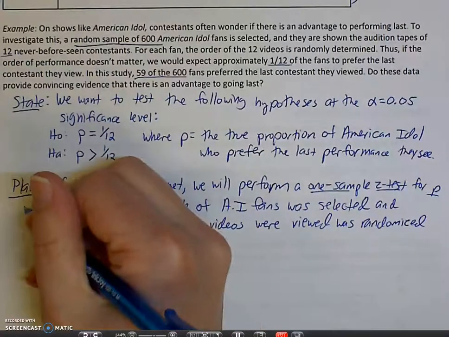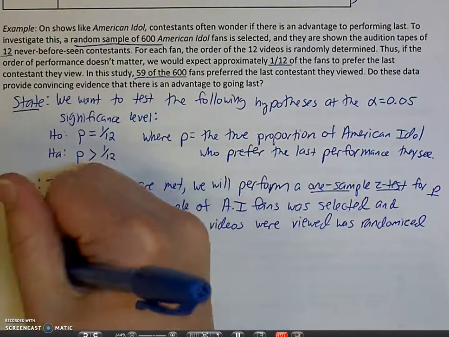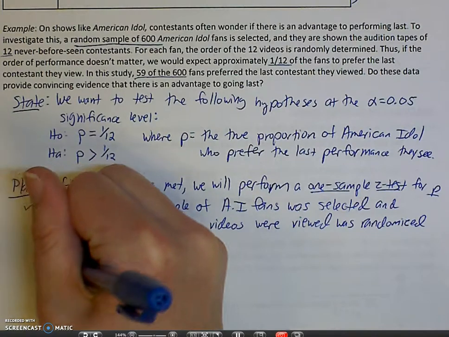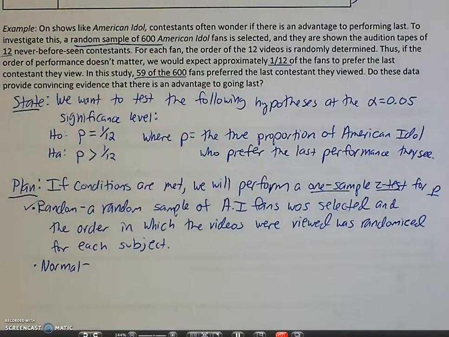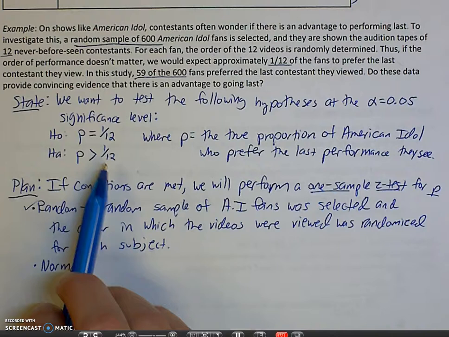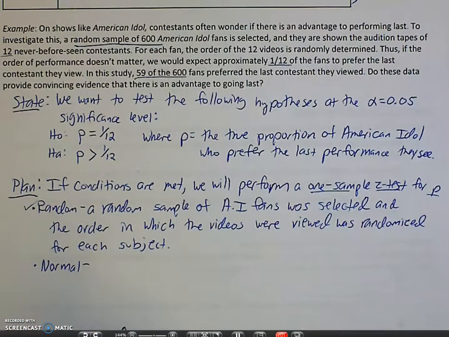So random condition, check. Next condition, normal, right? We need to have it be normal so that when we calculate our test statistic, we can use Z. We can use these normal strategies. So when it's proportions, we need to check to make sure that something is greater than or equal to 10. You're always going to use the P from your claim, not your p-hat, not your sample data, right?